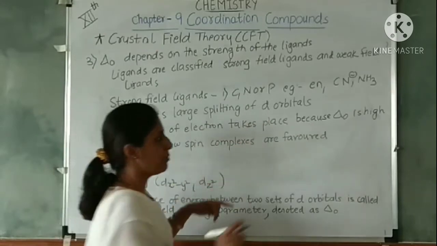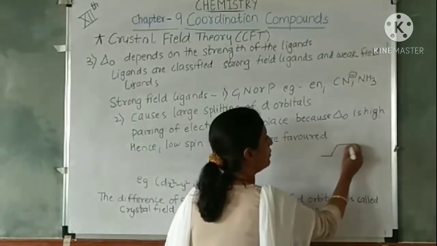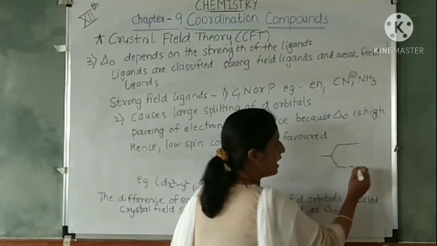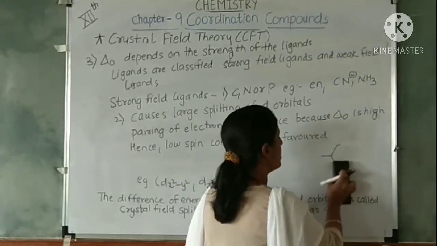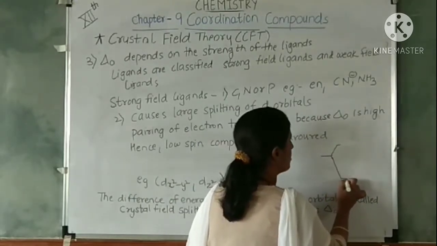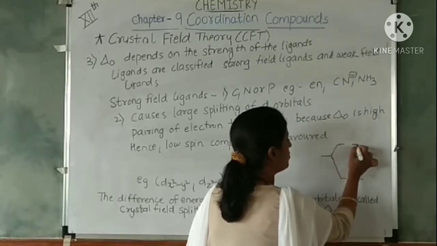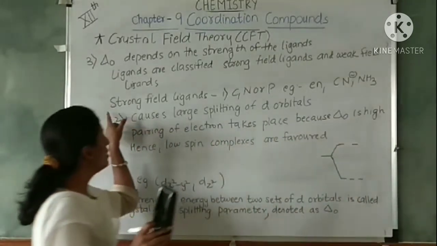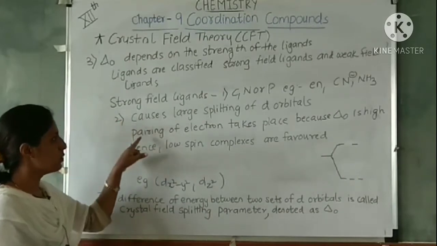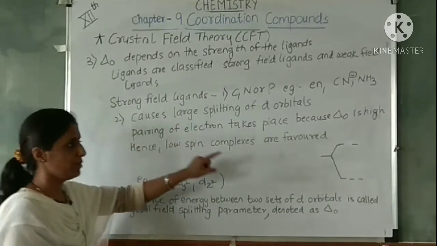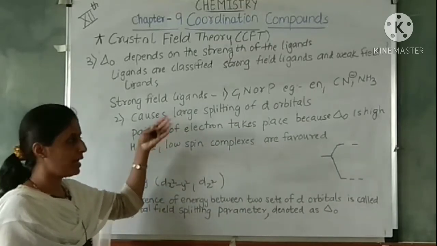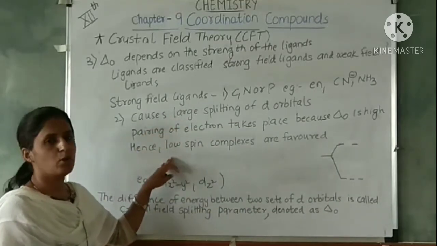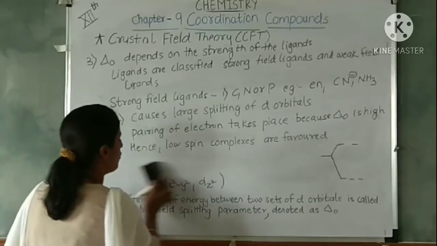Since the energy gap between T2g and Eg is more when the ligands are strong, electrons tend to pair up, and hence low spin complexes are formed.